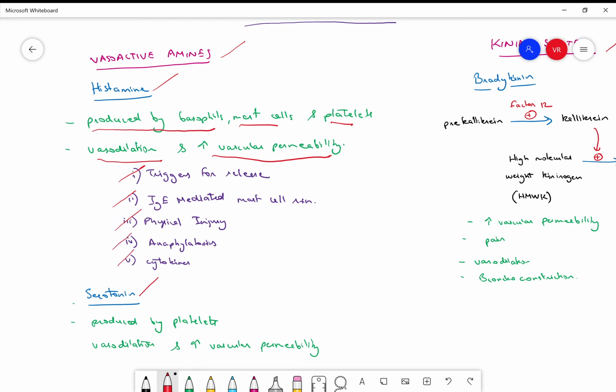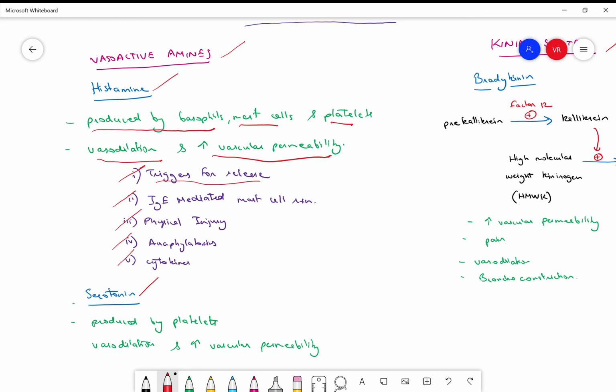All these are the different ways in which your histamine is going to be activated for causing vasodilation and vascular permeability, which allows neutrophils to enter into that injured area and start acting on the injured cells.